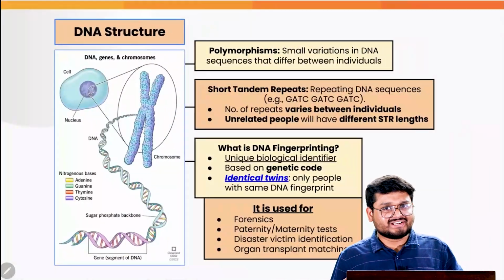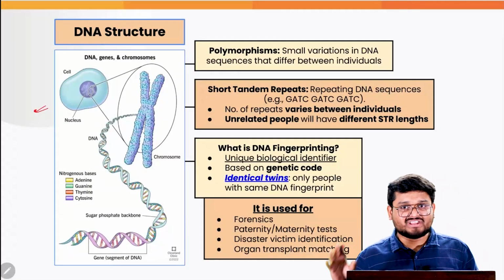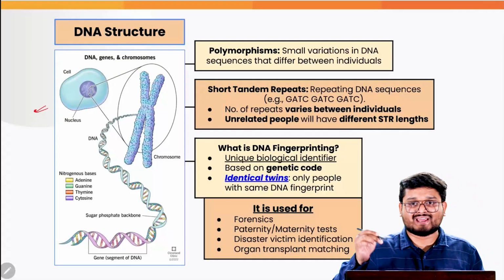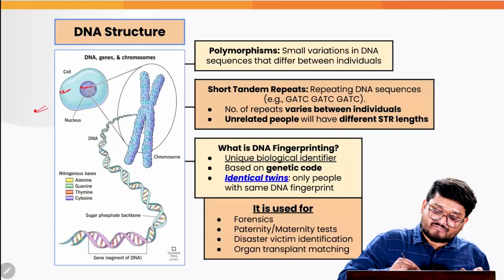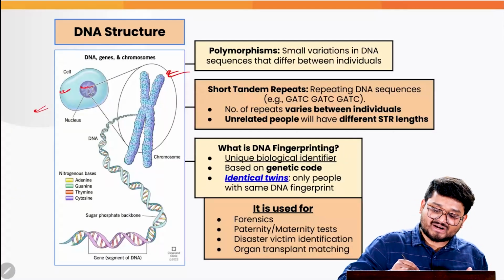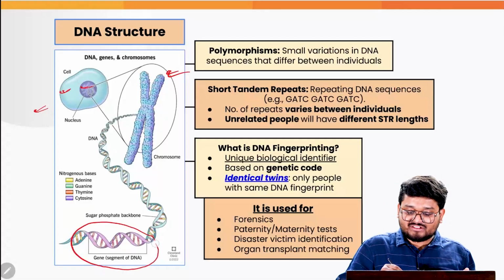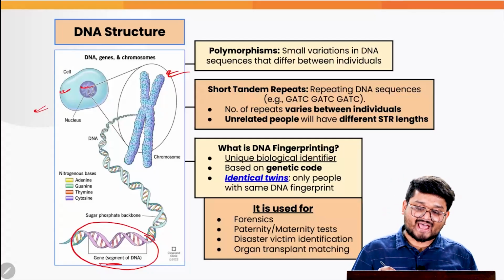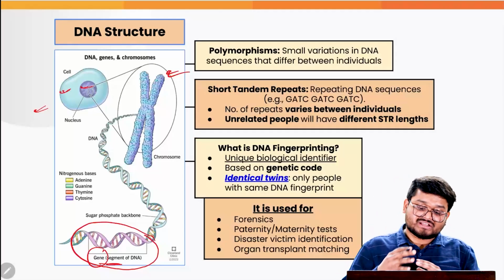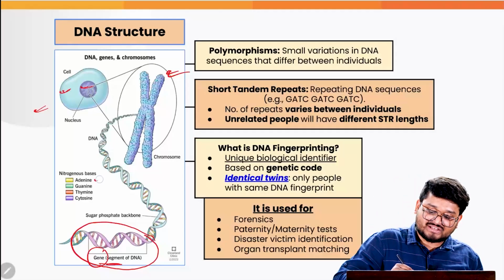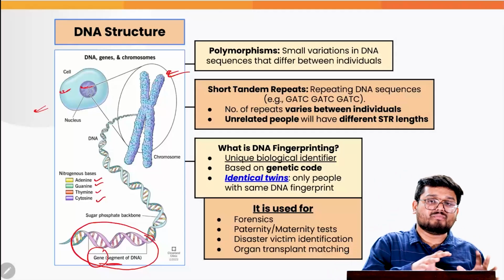Now, when I talk about DNA, we have to look into the structure very closely. Each and every cell has DNA, which is known as deoxyribonucleic acid, and every cell has a nucleus in which we also have the chromosomes. Generally, the chromosomes are made of DNA, and any segment of the DNA is known as a gene. Based on this, the DNA has various nitrogenous bases, which are known as adenine, guanine, thymine and cytosine. So these are the very basics that we have to understand for the most important topics in this article.